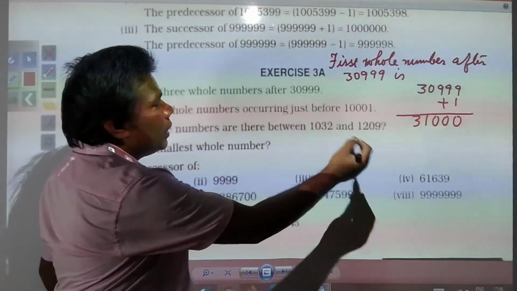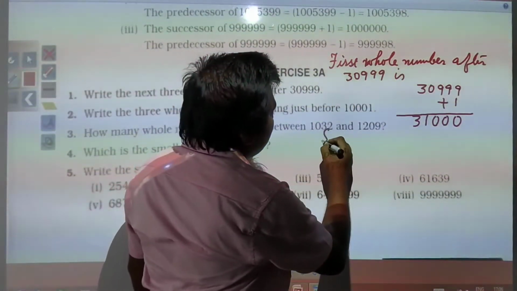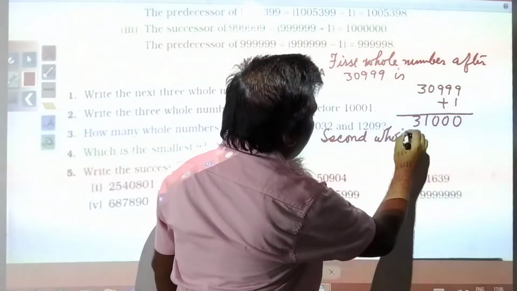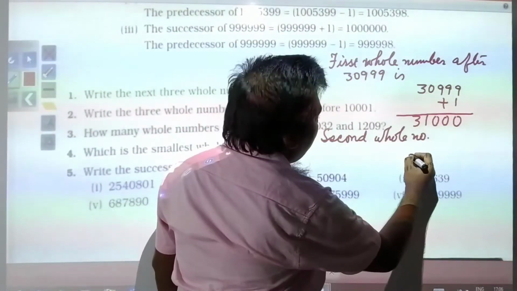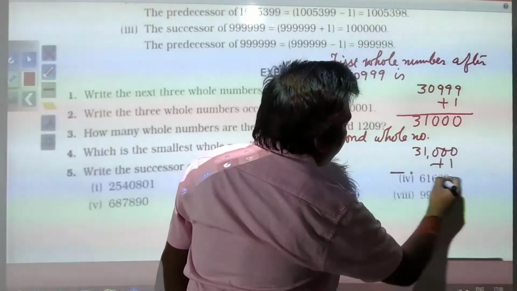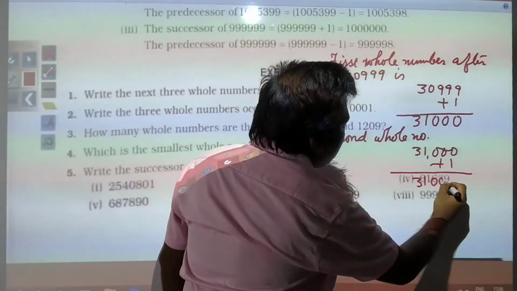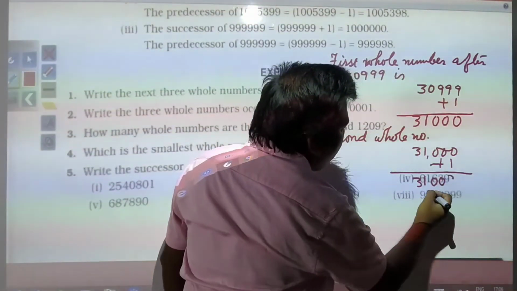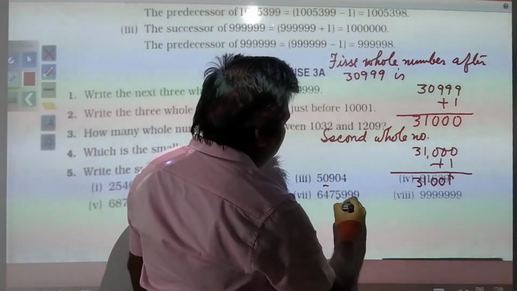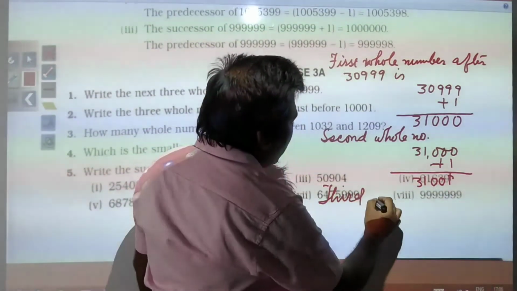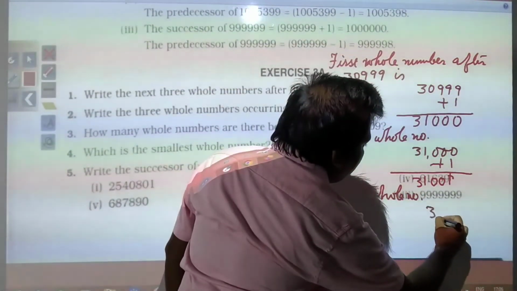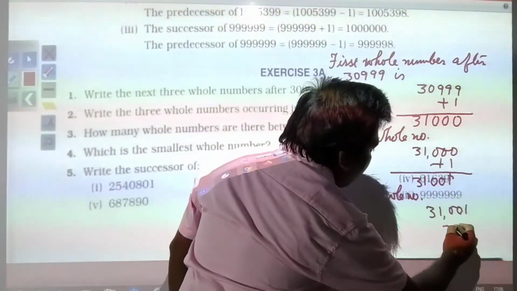So after this, what number will come? The second whole number will be 31,000 plus 1. It means 31,001. The third whole number will be 31,001 plus 1.